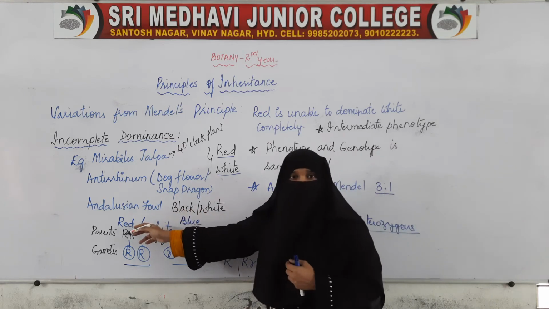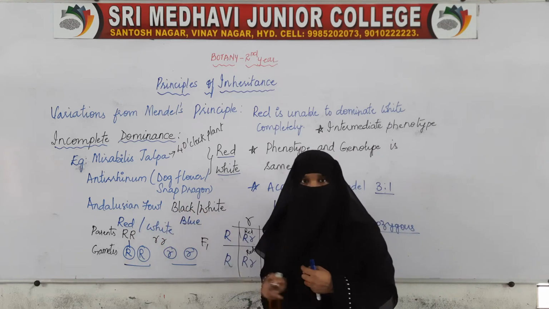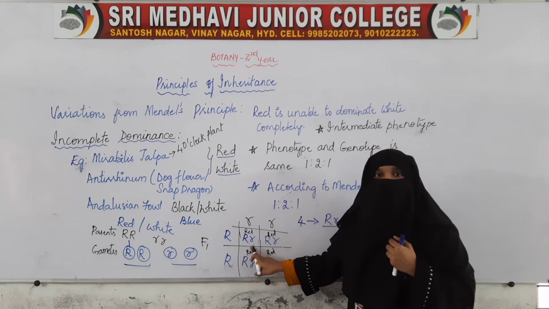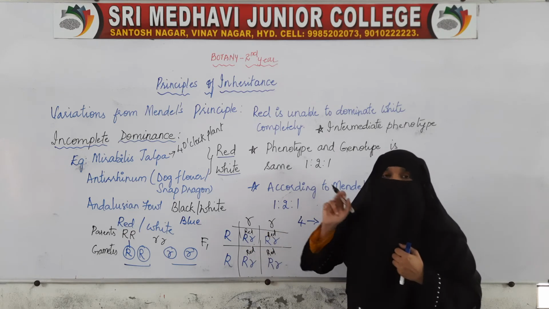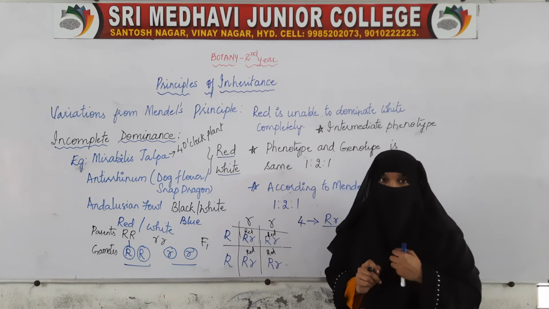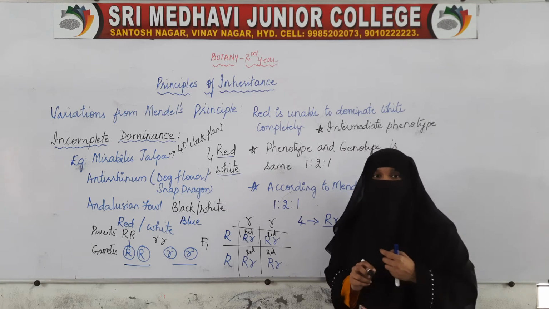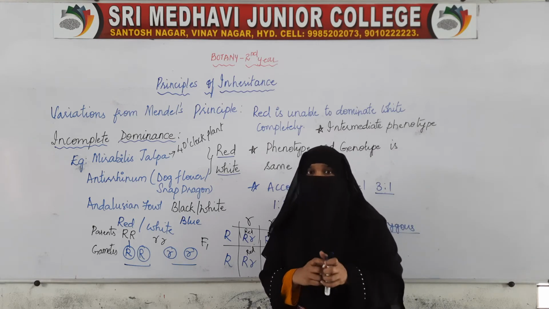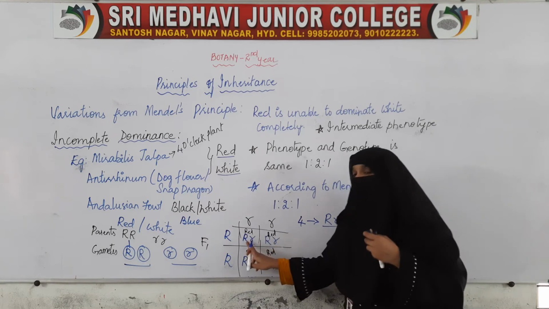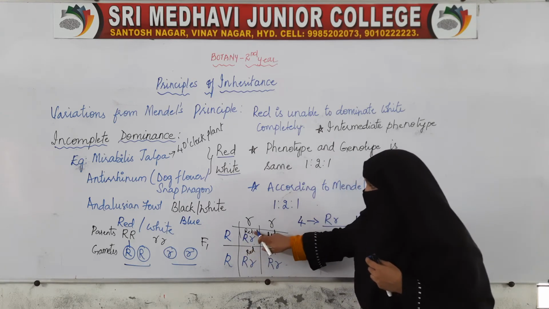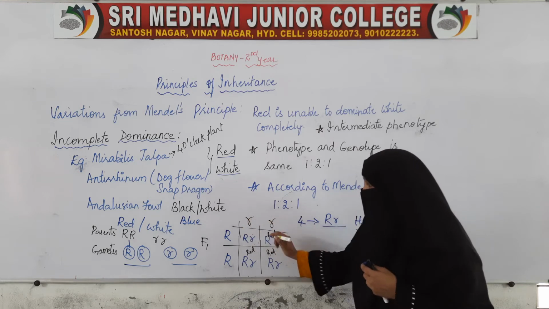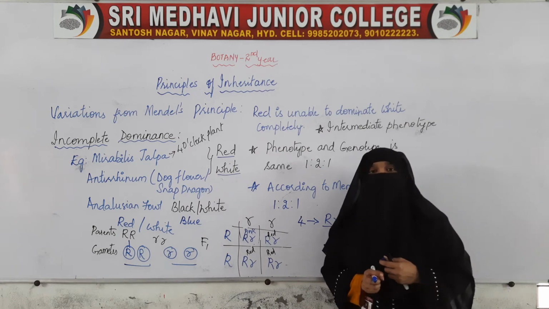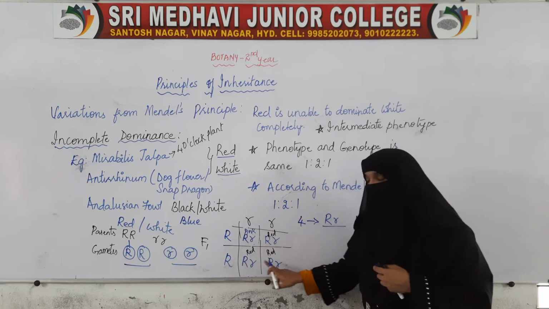When parents with red color flowers and white color flowers are crossed, in the F1 generation we should get all 4 heterozygous plants with red color, as red is dominant. This is according to Mendel's principles. But here there is slight variation. Instead of red color, all the flowers were of pink color.